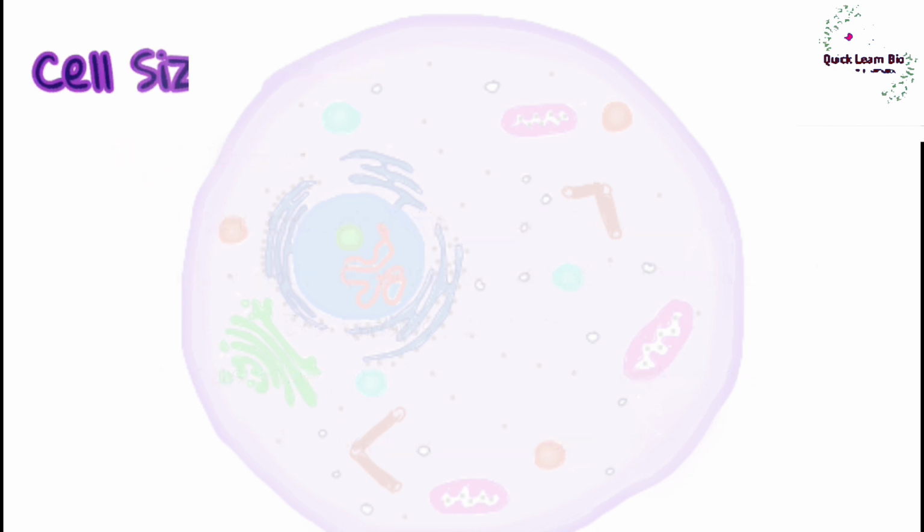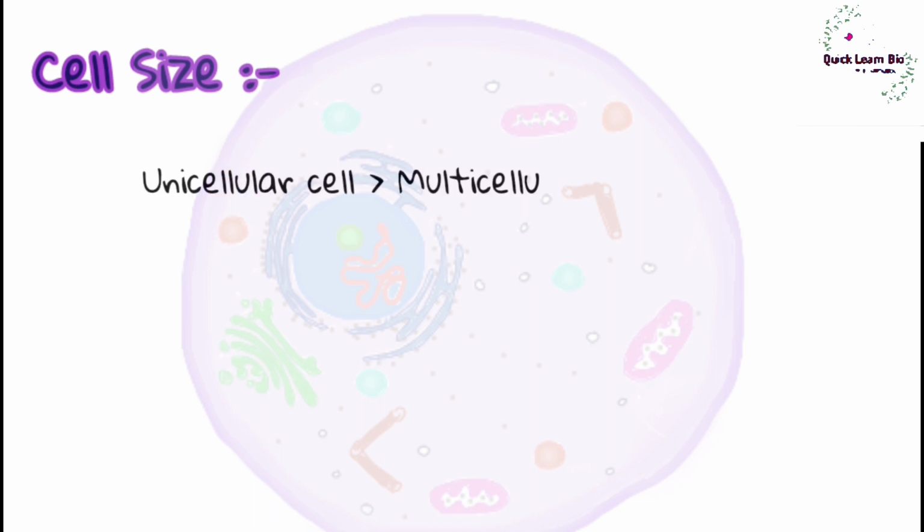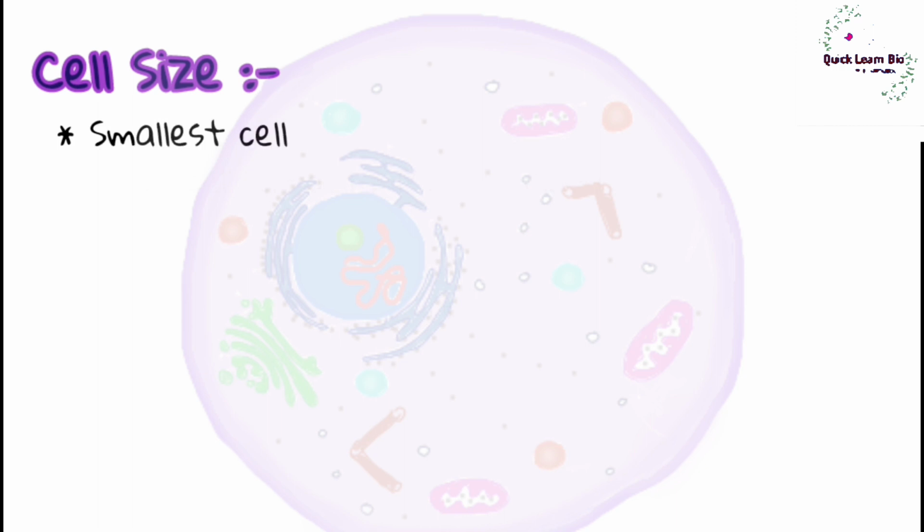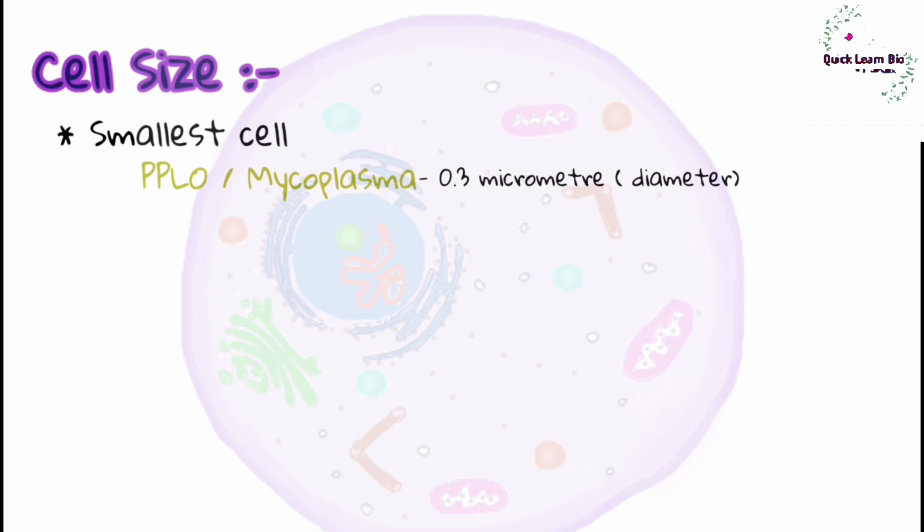Cell size. Cells are generally small, and microscopes are used to observe them. Size of unicellular cells is bigger than size of multicellular cells. Size of unicellular cells is 1 to 1000 micrometers, and size of multicellular cells is 1 to 500 micrometers. The smallest cell, PPLO or mycoplasma, is 0.3 micrometer in diameter.